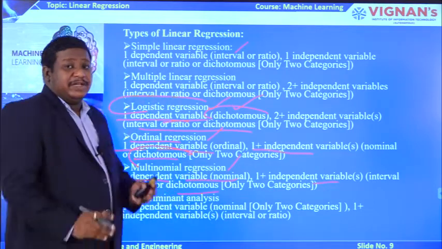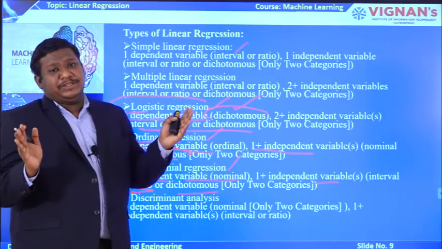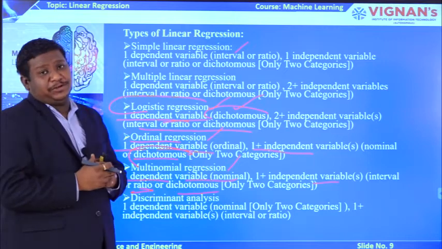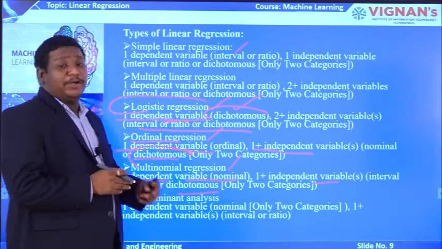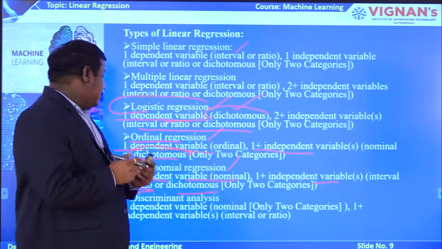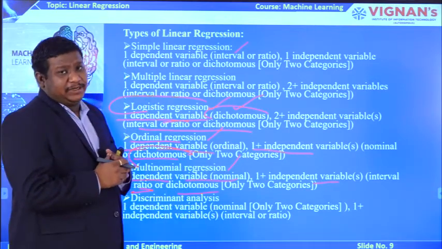Interval value means a value which is in between the two ranges, that is your continuous data. And if the value is in ratio, or if the value is dichotomous, exclusively for this one independent variable, then you will go for the multinomial regression.